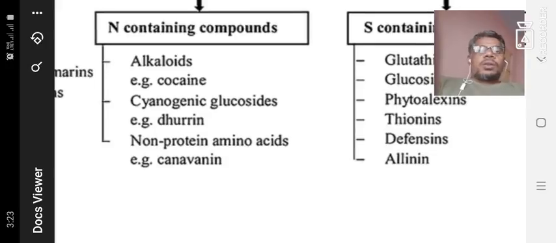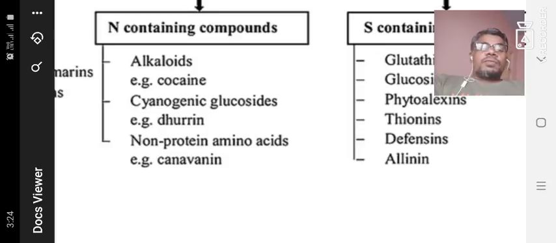Next, the nitrogen containing alkaloids. How can you identify the alkaloids present in a plant? The leaf is in an oily condition, that means an oil phase. A plant leaf that is oil-like and shining, when sunlight reaches the leaf, it automatically glows, very shining.